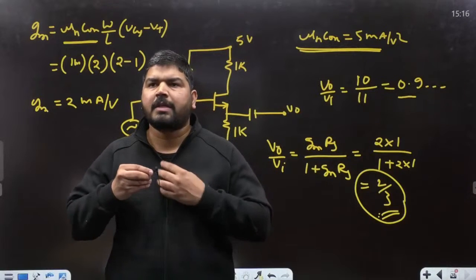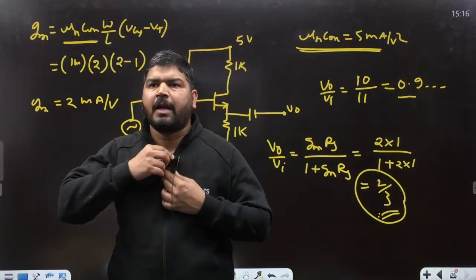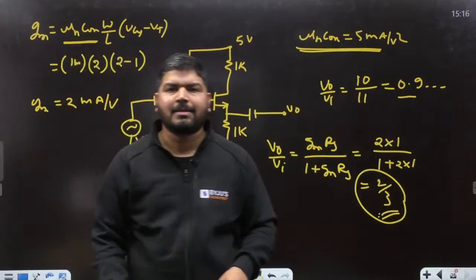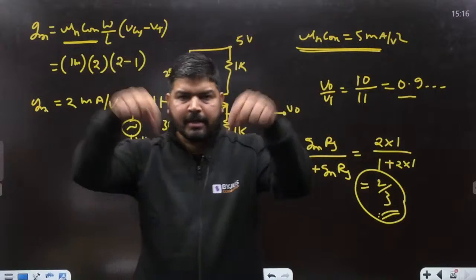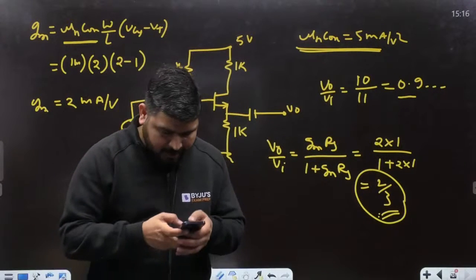There was one student who was asking, sir, in the coupled circuit energy question, whether M will have the positive sign or negative sign. So M will have the positive sign because both the currents are leaving from the dot. They have the same direction. That's why M must be positive. Okay, so let's come to the next question.